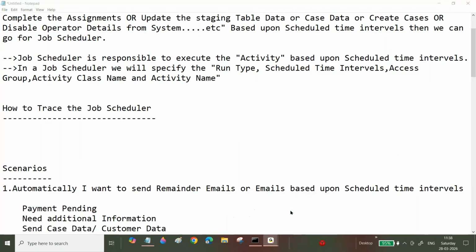You can ignore it, and when you are giving the interview, don't say, sir, I didn't create, bro, even in my projects. After completion of the class, confidently you can explain to them, yes, I created a job scheduler for these scenarios. Do you know what details you specified? Yes, these are the details I specified in the job schedulers. Confidently you can say. Do you know how to trace the job scheduler? Yes, I know, we can trace it like this. That's it.